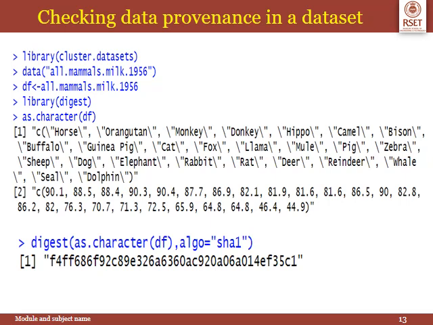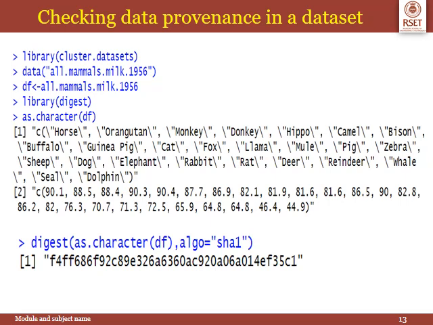So what we are doing is, each time another researcher is loading your R Markdown file, automatically we are going to write the steps so that the person who is doing it can be sure that the data set's integrity is maintained. So we'll initially hash the data frame all.mammals.milk, that is df, the contents of that we are going to hash, and we'll get a hash value. And each time our R Markdown is loading the data set, we'll be checking whether the hash value at that point of time matches with this hash value that we are computing initially.